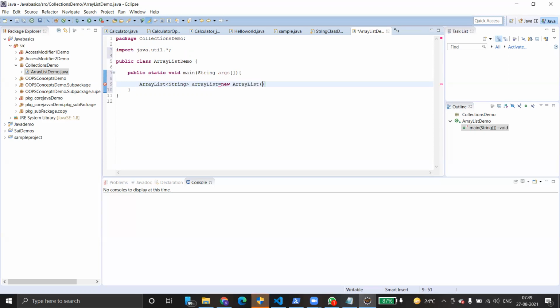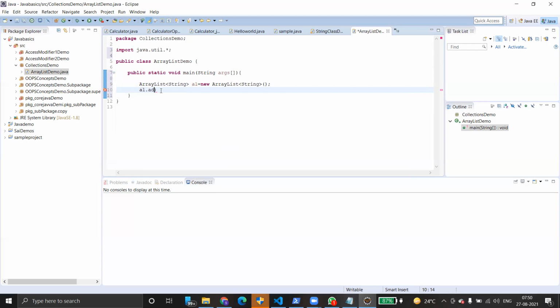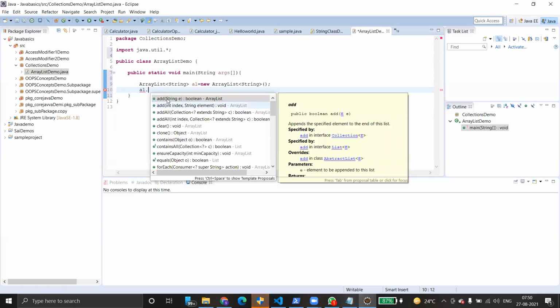So we have to declare the array list. After declaring, whatever you want to perform, you can perform. I will give a shortcut name, then dot, add. I will first explain what methods we have. So many methods are there: add, and these are all add only.